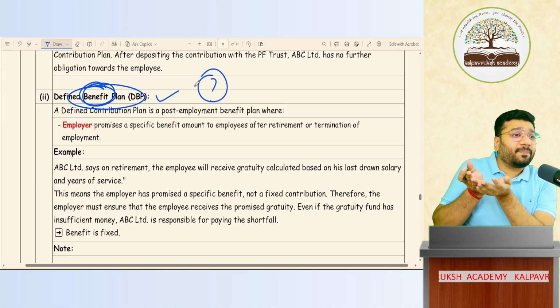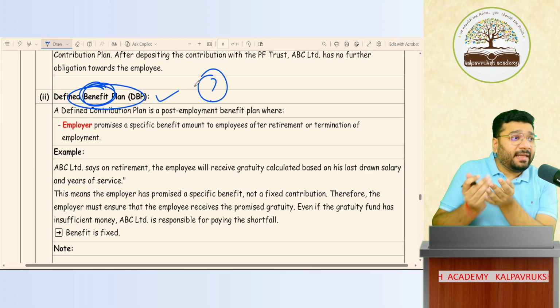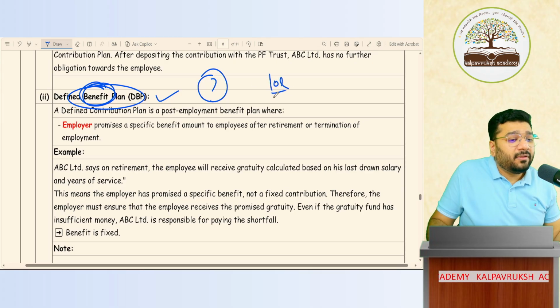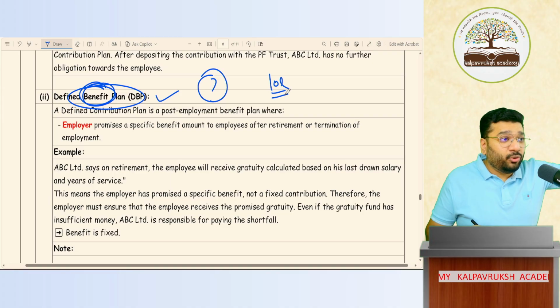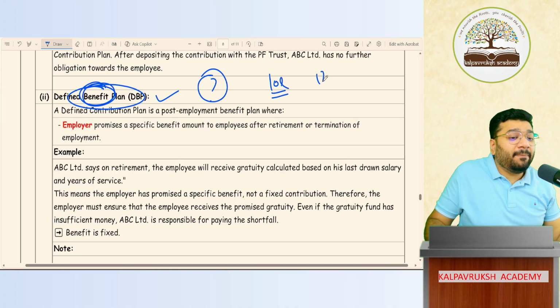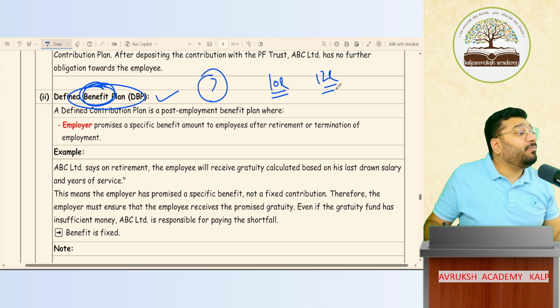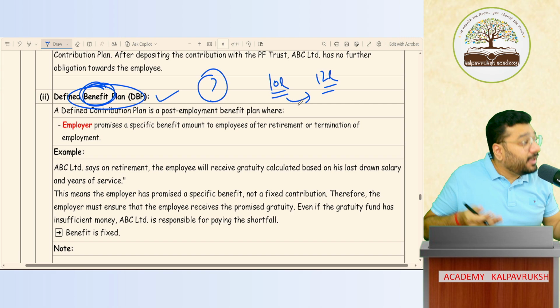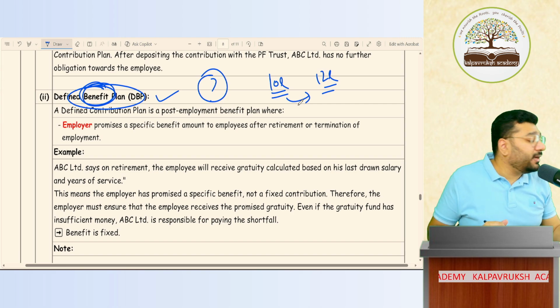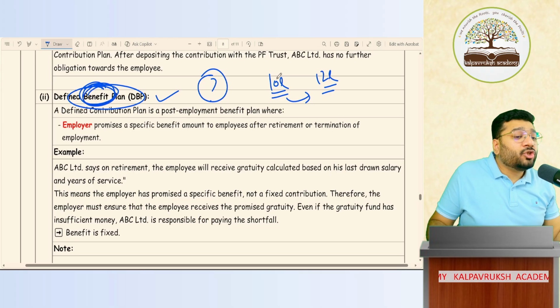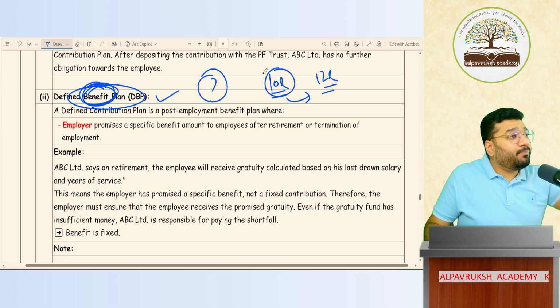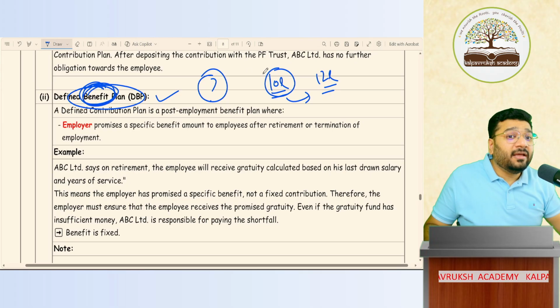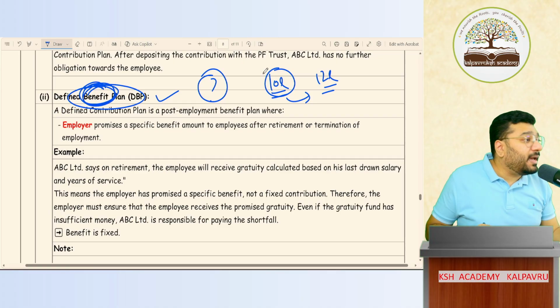So in case you expect that upon retirement I have to pay 10 lakh, but due to inflation, after 10 years this became 12 lakh, then the extra 2 lakh, who will bear? Shortfall. Employer only has to bear. Got it? Not got it? Hence, it is called a defined benefit plan. Whatever benefit you have promised, that promise should be delivered at the end. If there is a shortfall, we have to bear it. We have to bear it.